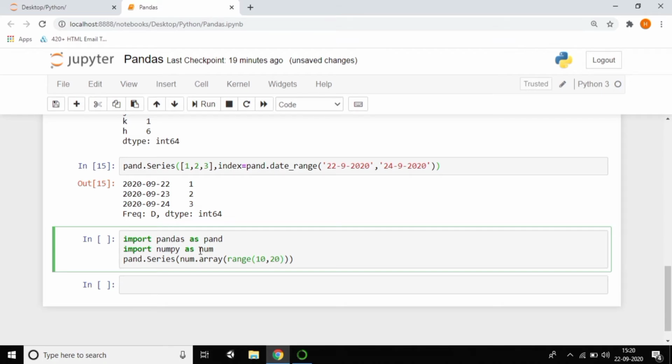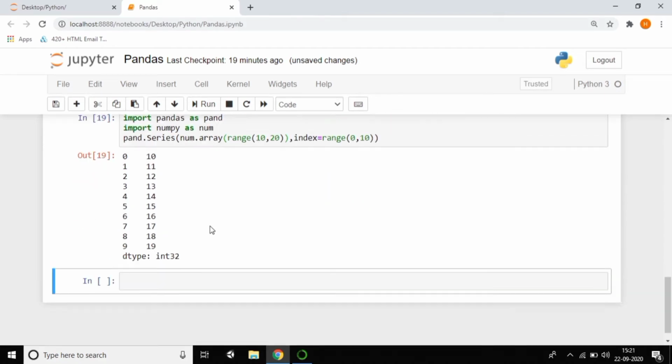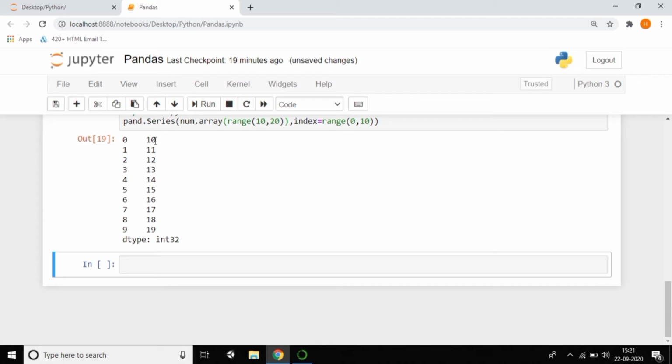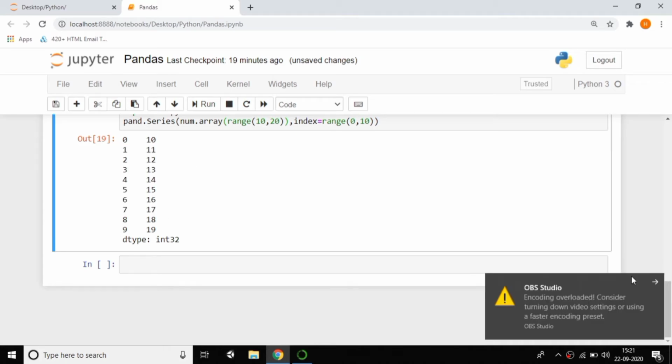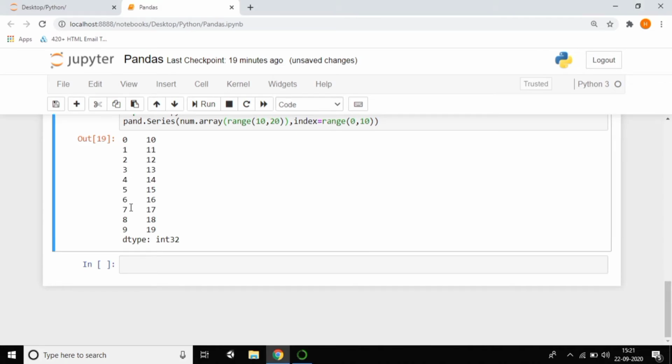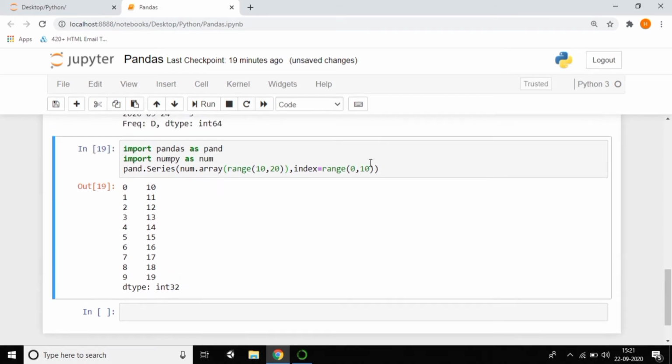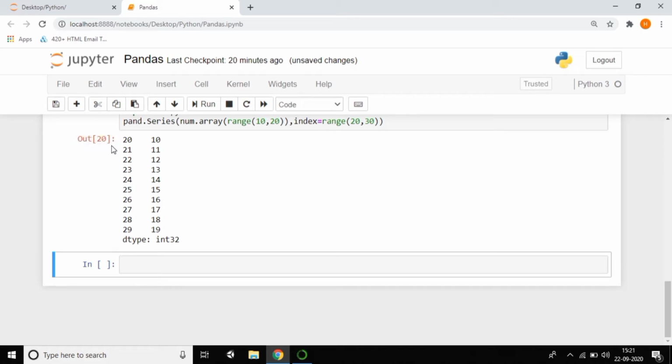So I want to print the array, and here I want to give the index, 0 1 2 3 like that. So index is equal to range of, just give 0 comma 10. Yes, of course, I'm printing this array, and I'm getting 0 1 2 3 4 5 as the index. You can give another index also. Of course, you can give 10 to 20, or 20 to 30, and see the output. So guys, this is the way to do that.